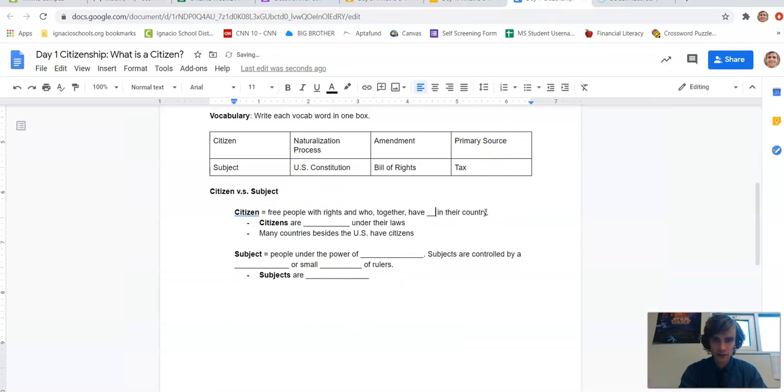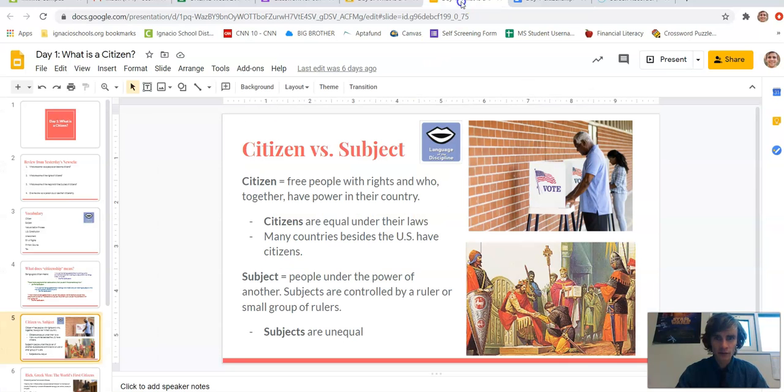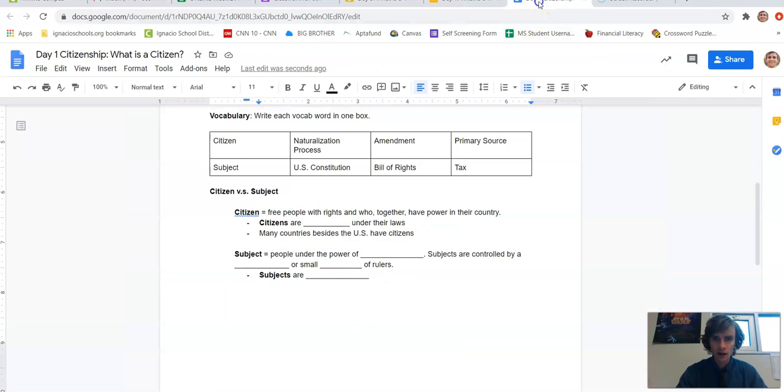So let's put that, delete this blank. Okay, so now we have the definition of what it means to be a citizen. And then this one is blank. So we're going to go back over here and say citizens are equal under their laws. So you would come back here. Hopefully you are seeing how this process works. This line has no blank, so you can leave it the way it is.